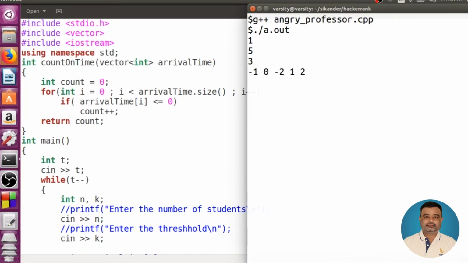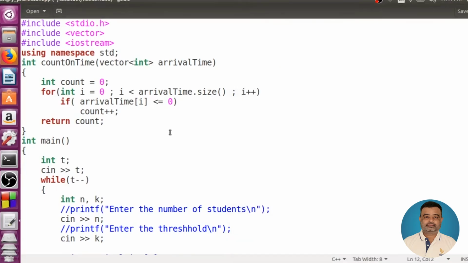Now how many people are there in the class at the beginning of the class? The first 3 are on time. The 4th and 5th persons are late. Since we already have 3 people at the beginning of the class, the class will not be cancelled. So we learned how to replace a traditional array with a vector, wherein the vector carries its own size, so we don't need to explicitly mention the size. So that is the first thing we did.